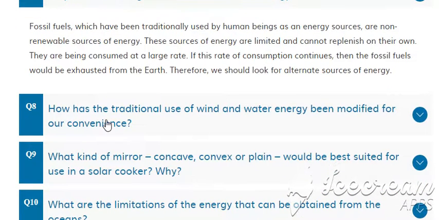Next is, how has the traditional use of wind and water energy been modified for our convenience? Now this question means how we are using wind and water to produce electricity for our convenience. This was also discussed in the video: they are used to rotate turbines, and that turbine is connected to a generator which produces electricity.